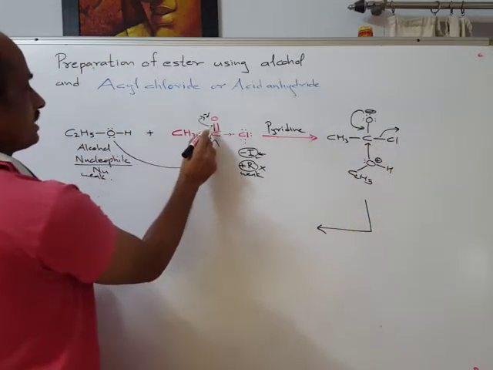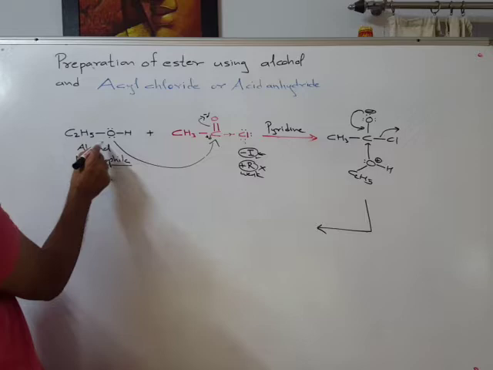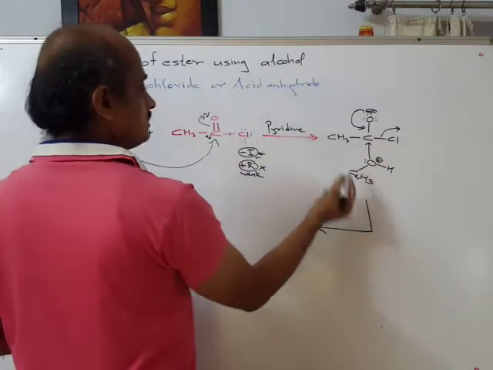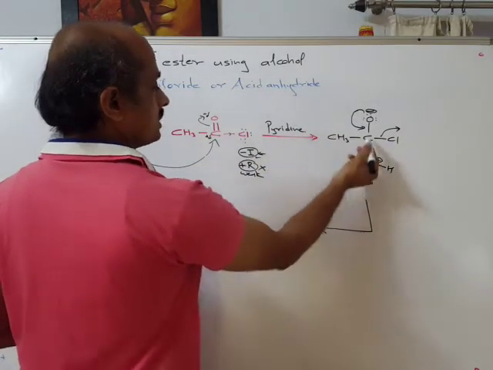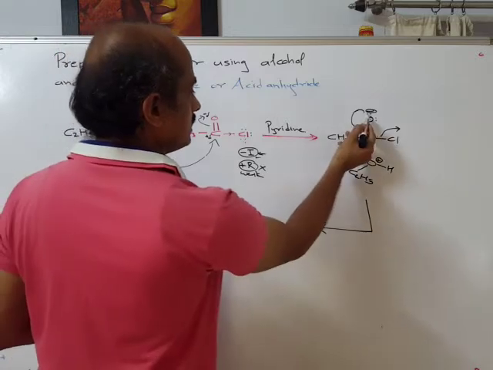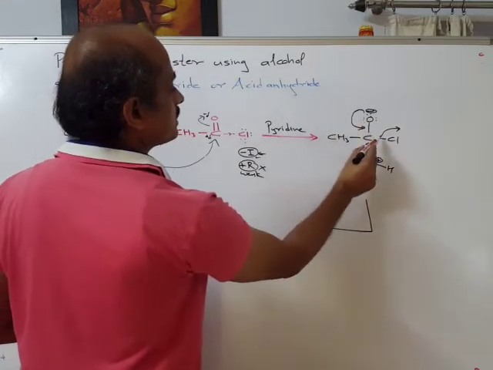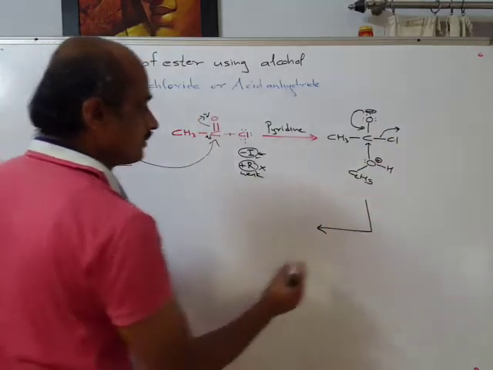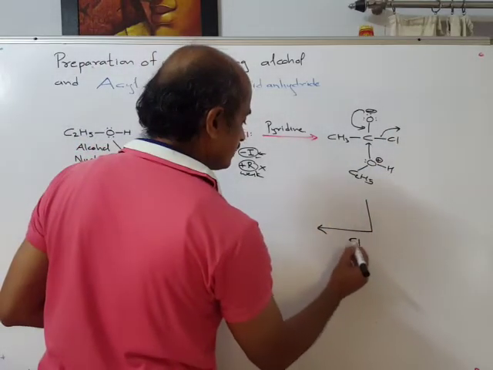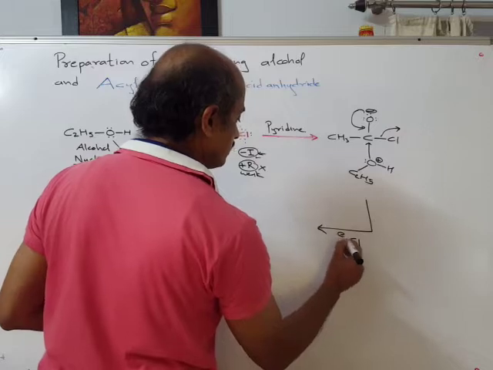Earlier, the pi electron pair gets shifted here because of attack of alcohol, and now alcohol, through oxygen, forms a bond. Now the lone pair forms a shared pair. The moment it forms a shared pair, this chlorine goes out in the form of Cl minus. I will write it here, Cl minus ion.